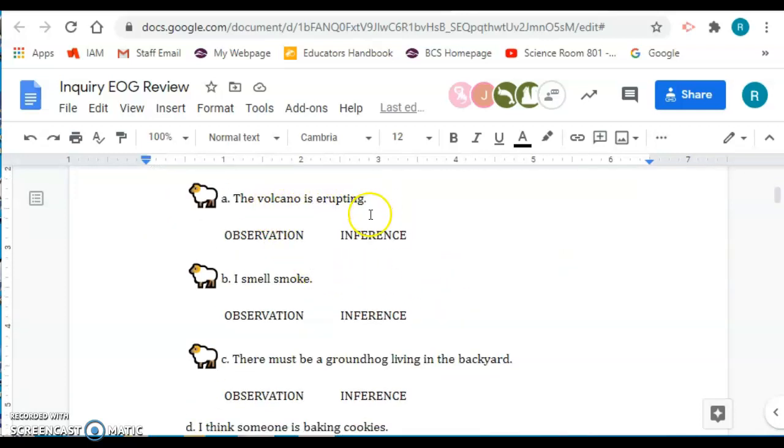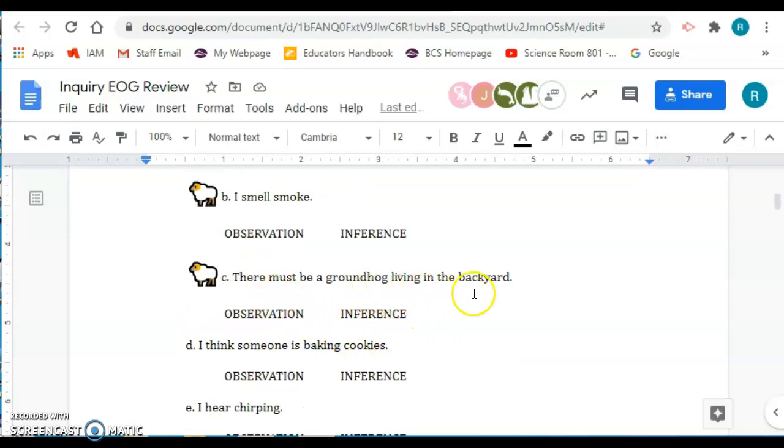The volcano is erupting. How would I be able to do that? I would have to be able to look and see smoke or feel the ground vibrating. So that, to me, is an observation. I smell smoke. See, hear, taste, touch, and smell. Observation. There must be a groundhog living in the backyard.